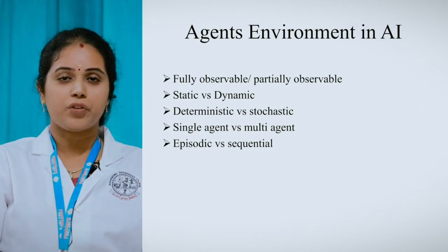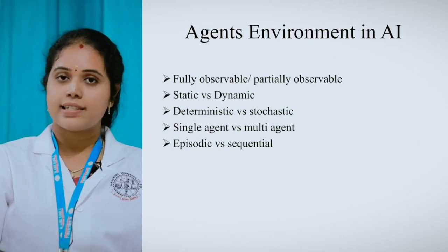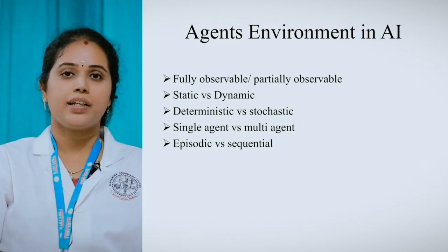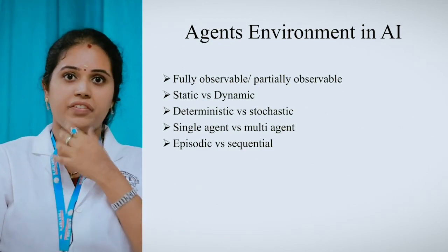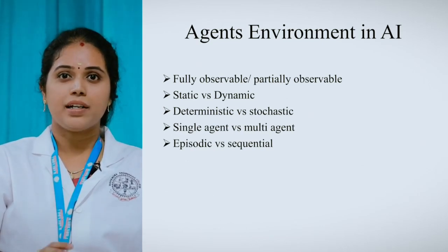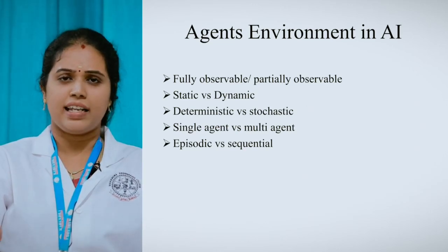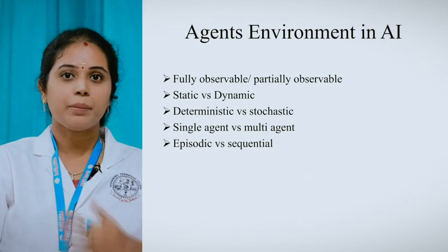Okay. Then the second one is static versus dynamic. What is the general meaning of dynamic? It is not constant, right? The environment itself can change. That is said to be a dynamic environment. The example that we have seen is traffic. Okay, so the traffic is not constant, right? If there is more traffic, that person has to decrease the speed of the vehicle. If there is less traffic, he can increase the speed of the vehicle. Likewise, it dynamically changes.